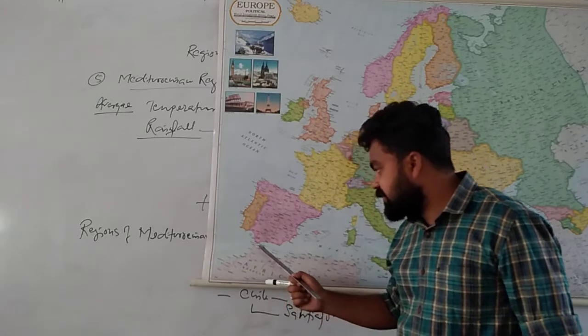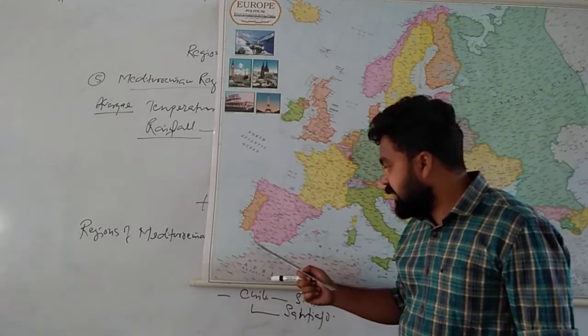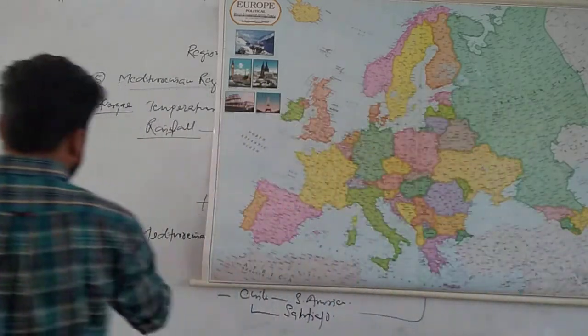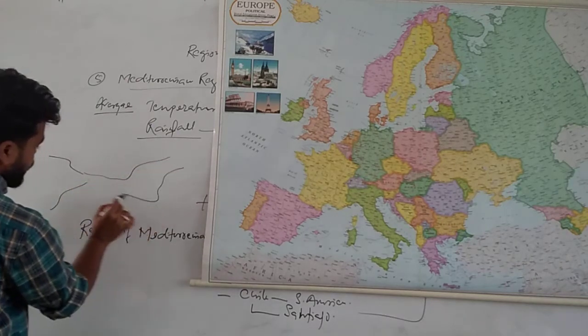One important place is there. Somebody says Gibraltar also, but that is generally a strait. What is the meaning of strait? I told you what the meaning of strait is. A strait means just a narrow channel of a water body.